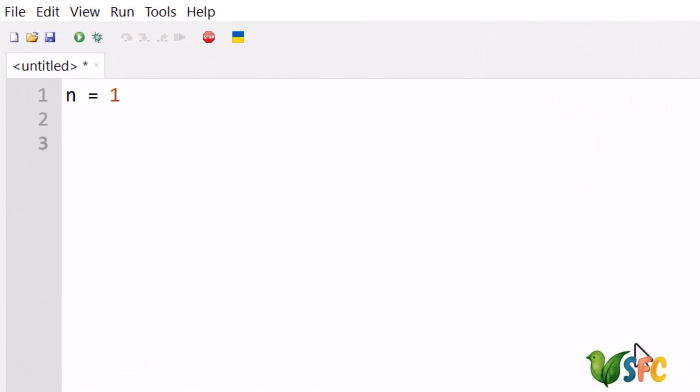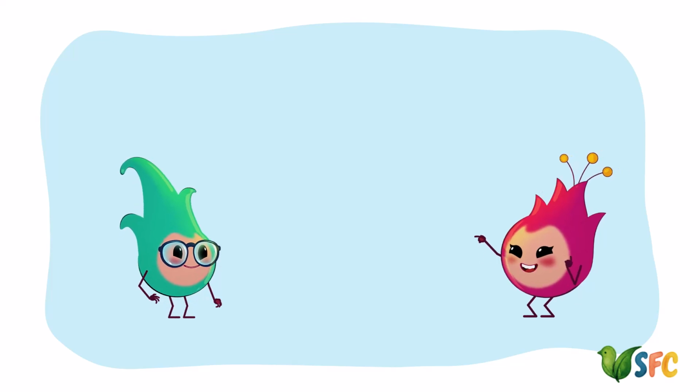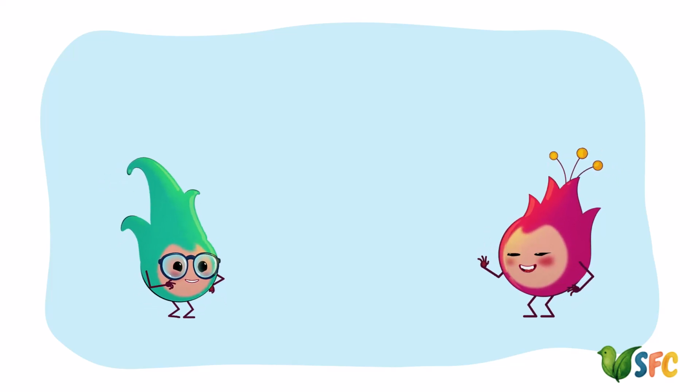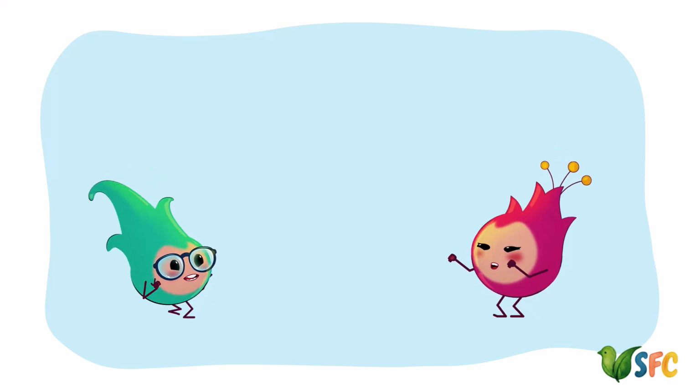N equals 1, while N is less than 5. Print N. Uh-oh, here's a problem. We didn't tell the computer to add to n, so n stays 1 forever. That means the condition is always true and the loop never ends.